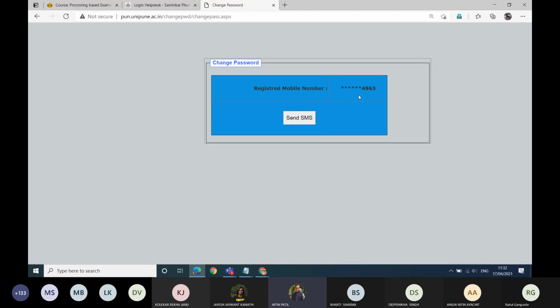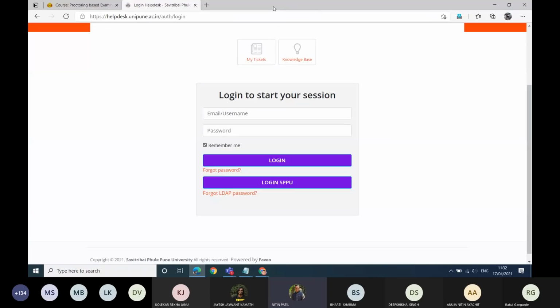If that user is valid, it will show me this kind of information. Ultimately, I should verify whether the last 4 digits of my mobile number are correct. If they are, you simply click on send SMS. Then you will get an OTP, and you enter that OTP there. You change your password, and after 10 minutes you can log back in to Moodle. This is the process if you forgot your LDAP password.